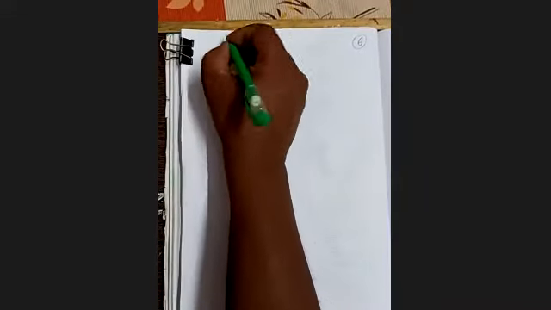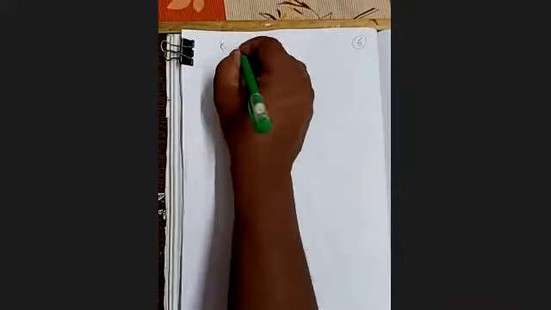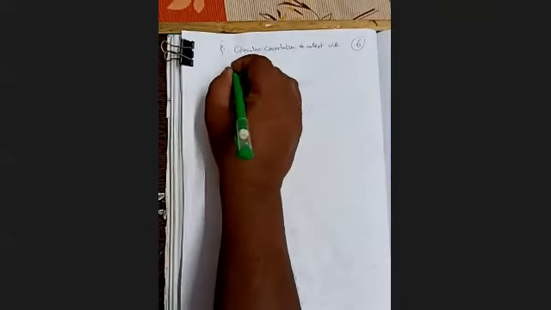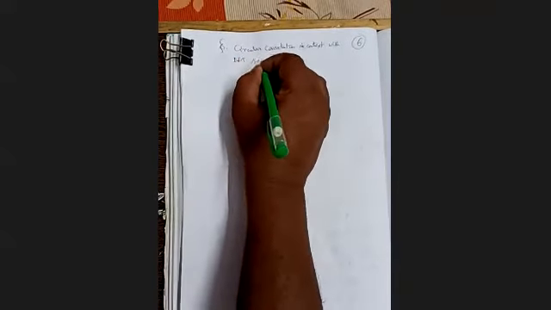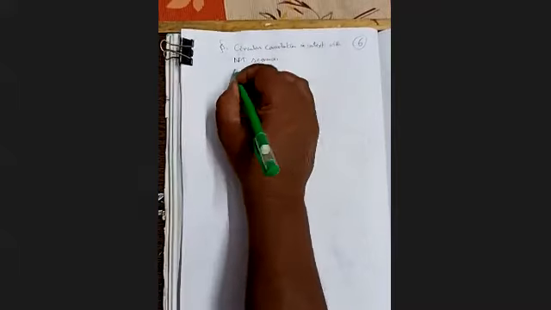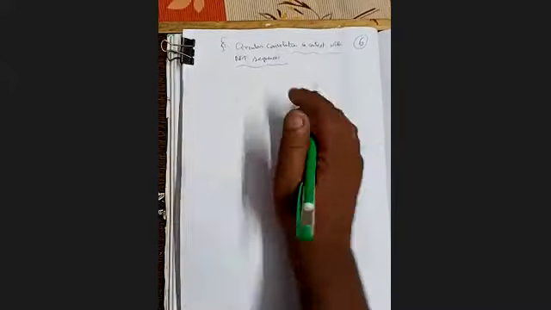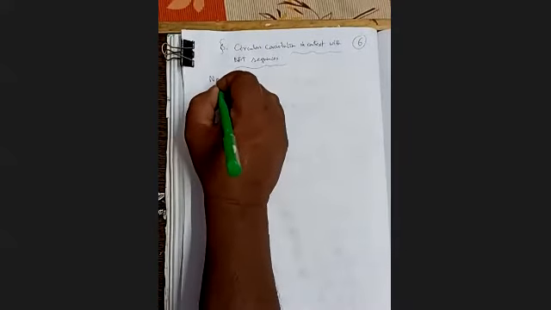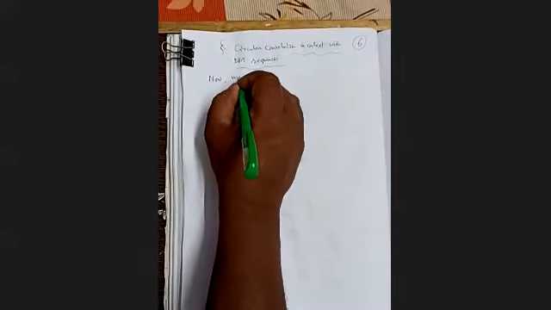So circular convolution in context with DFT sequences. In context with DFT sequence. So now we use first the DFT of two sequences.